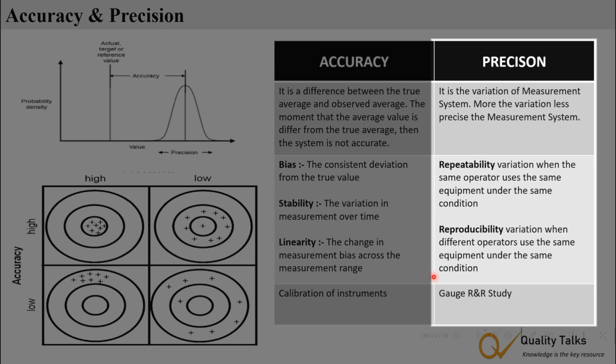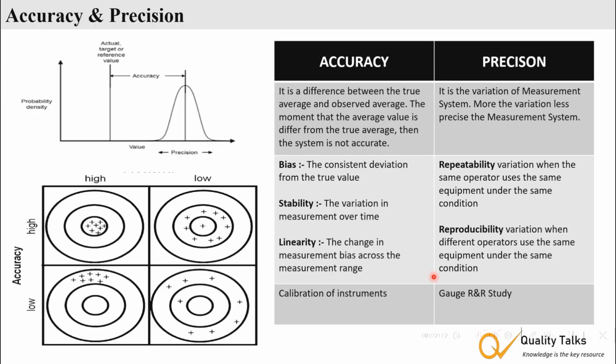Gauge R&R studies are conducted to estimate precision errors. By understanding and controlling both accuracy and precision, we can ensure that our measurement system delivers reliable and consistent data, which is critical for quality assurance and decision making.